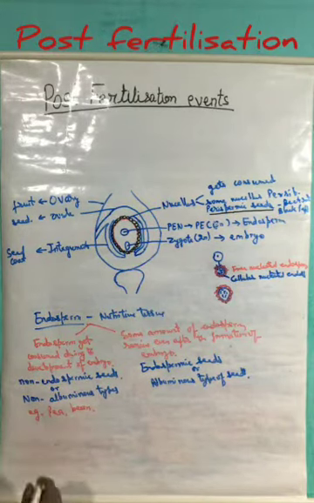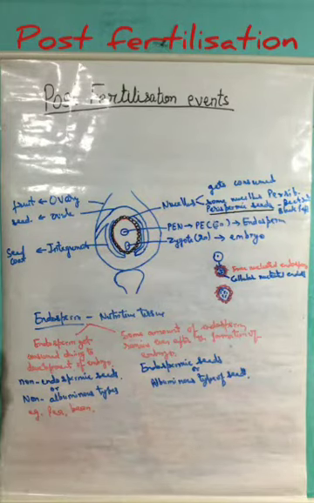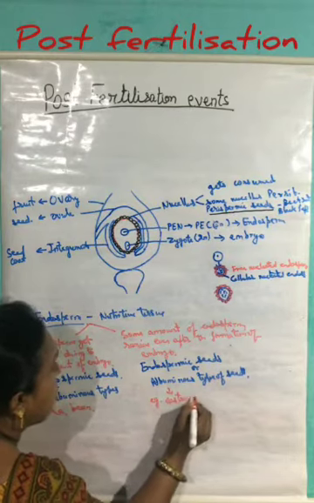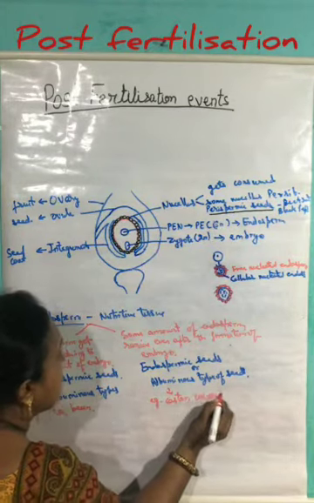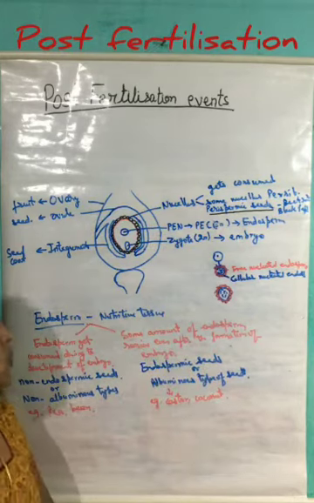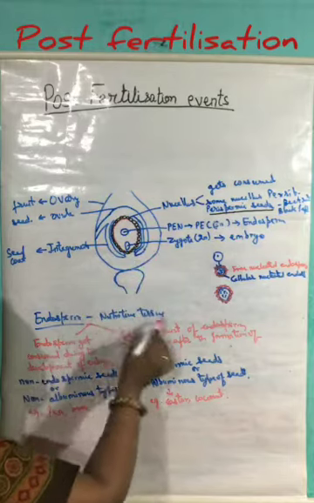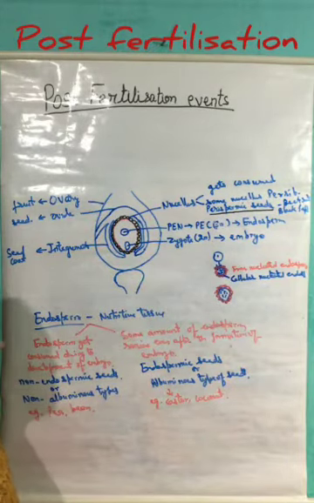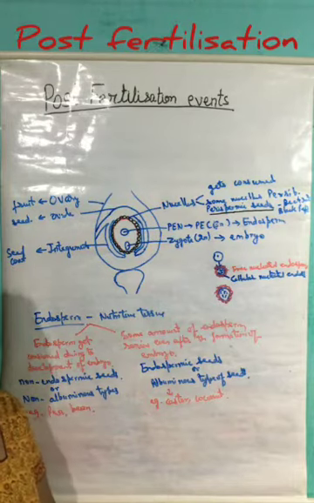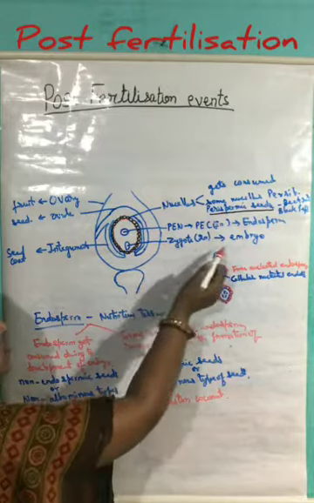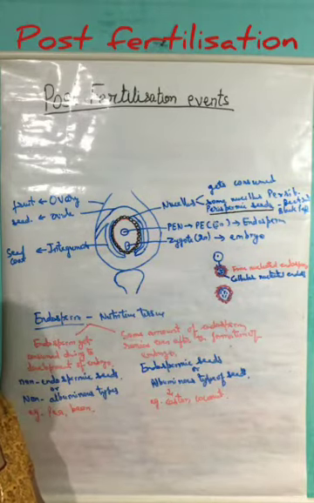Whereas examples of endospermic seeds are castor, coconut, etc. So in this video we have discussed the formation and development of the endosperms and how they are classified. In the next video we will discuss how the development of the zygote into the embryo takes place. Thank you.